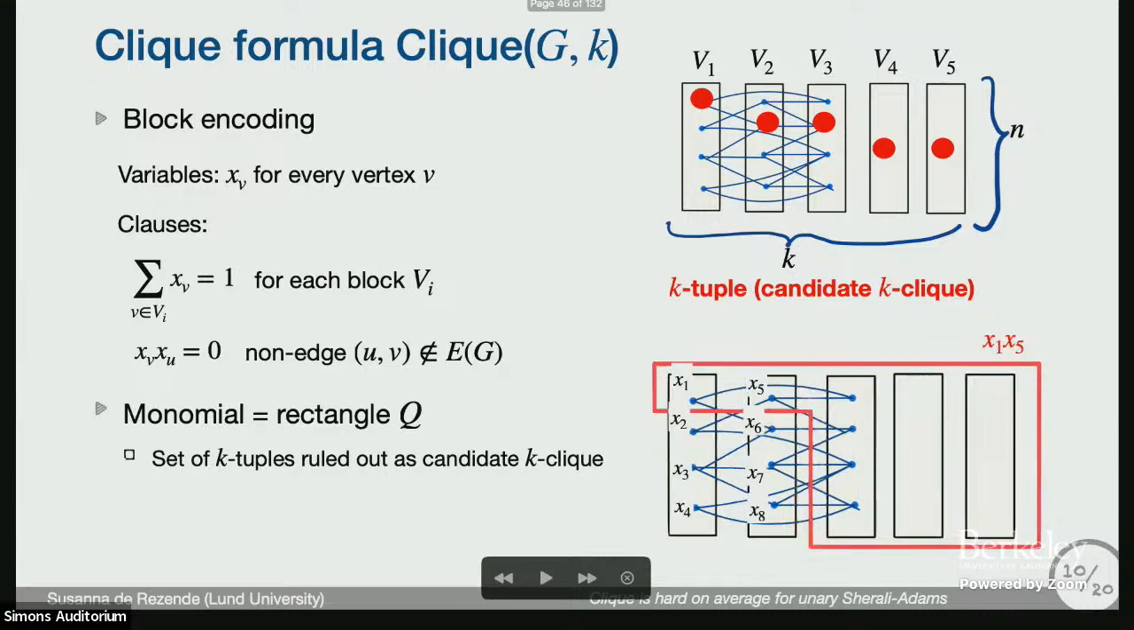Here's another example. This is actually an axiom. There's no edge between x1 and x5. And anything that sets x1 and x5 to 1 will set this monomial to 1. So this would be the rectangle corresponding to an axiom.